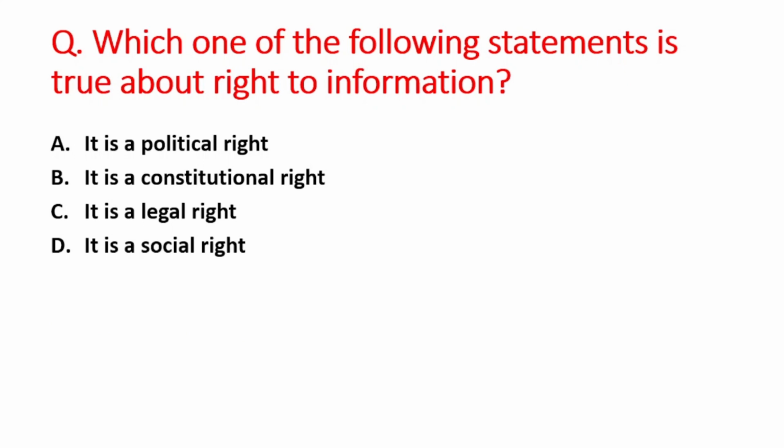Next question is: which one of the following statements is true about the right to information? A option is RTI is a political right, B is it is a constitutional right, C option is it is a legal right, and D option is it is a social right. So right answer is option C, that is it is a legal right.